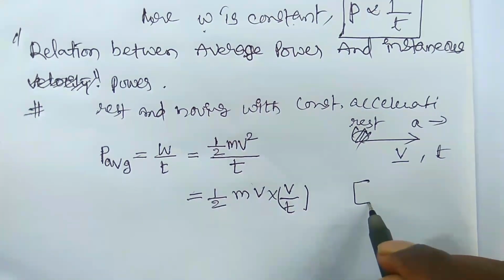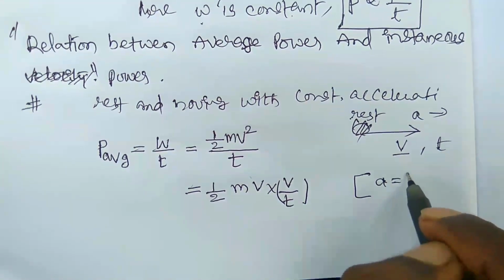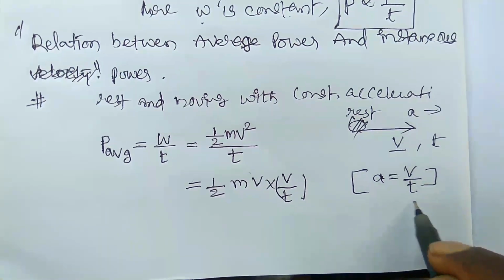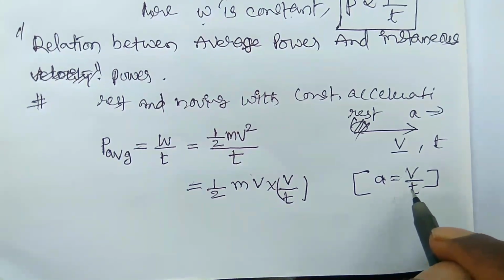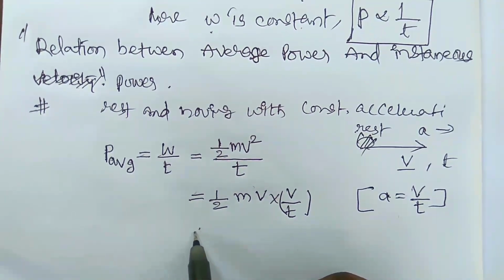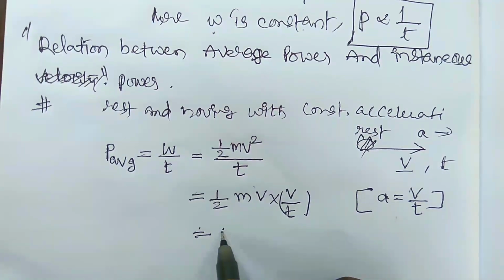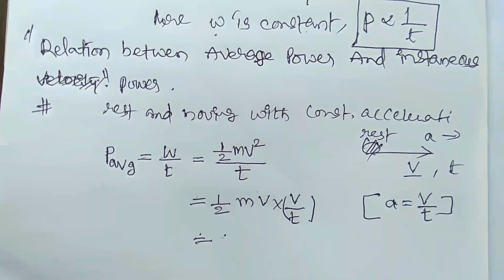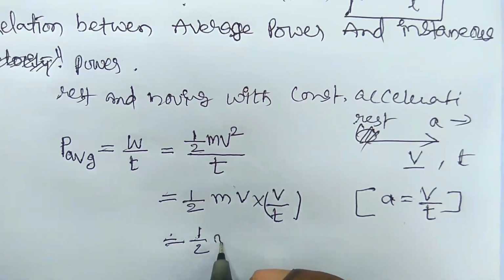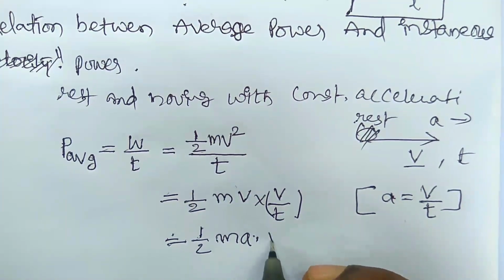So here you have to remember that a, acceleration, is equal to v by t, the rate of change of velocity. So then v by t should be written as a. Therefore you can write that 1 by 2 into m into v by t is nothing but a into v.